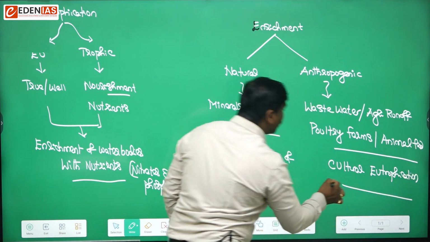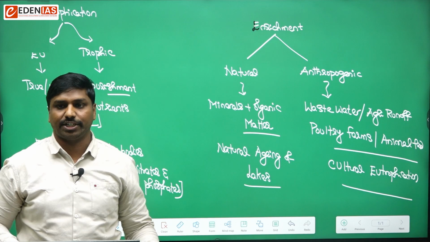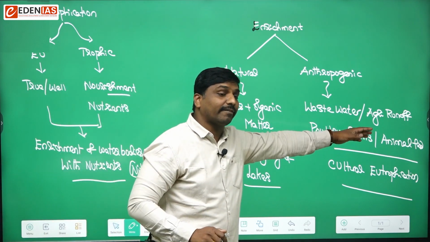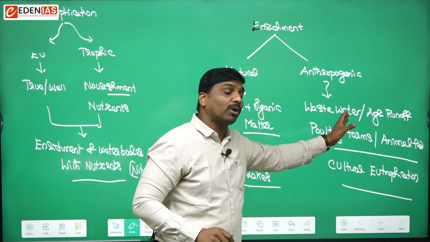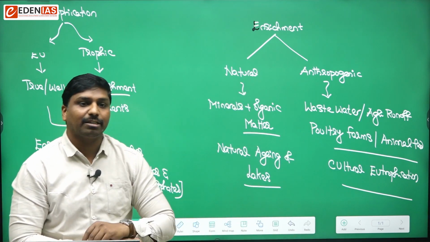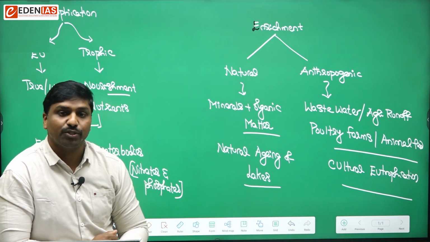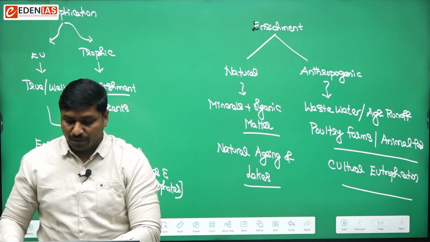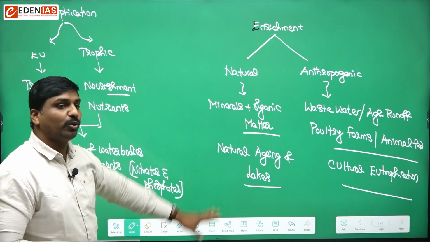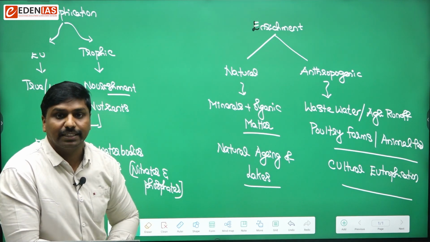Okay, so these are two types of eutrophication: natural eutrophication and cultural eutrophication. Can you remember that now? So wherever nitrates and phosphates are there, whatever sources lead them to water bodies, they are nothing but the causes for cultural eutrophication. So this is basically what eutrophication is. Now, what is the process of eutrophication, and what are the likely consequences? That is another important thing that we have to understand.